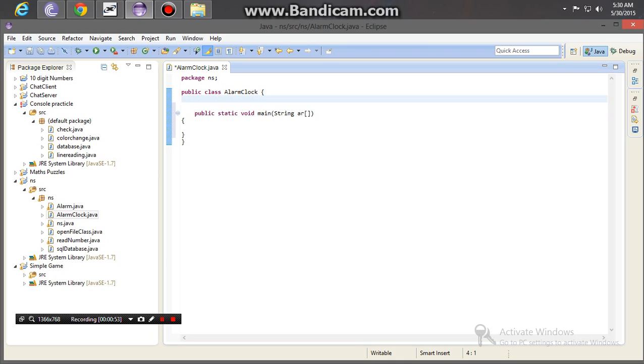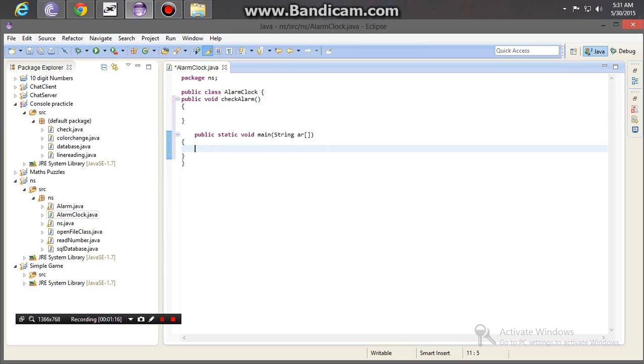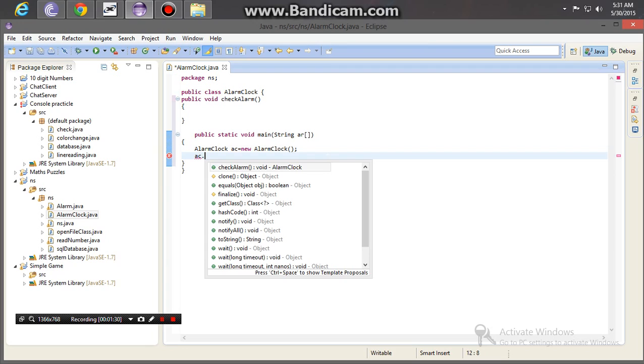The function name will be public void checkAlarm, with the curly braces. Inside that, first of all you have to call the class: AlarmClock ac = new AlarmClock(); and then ac.checkAlarm().